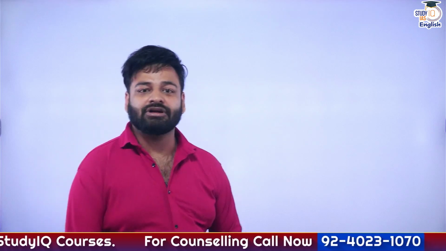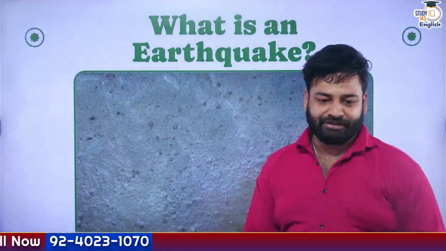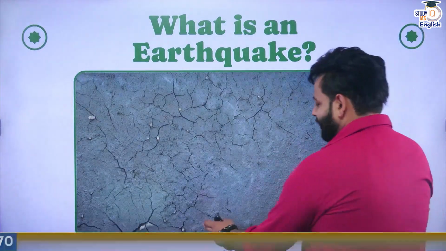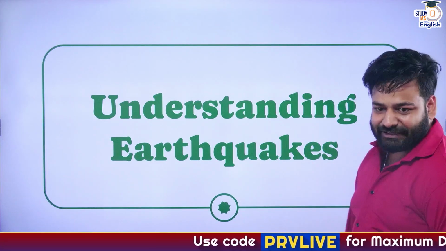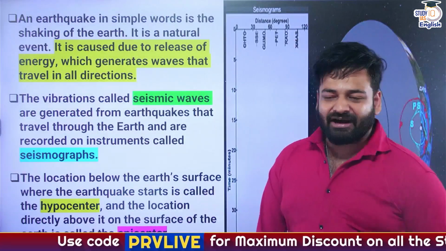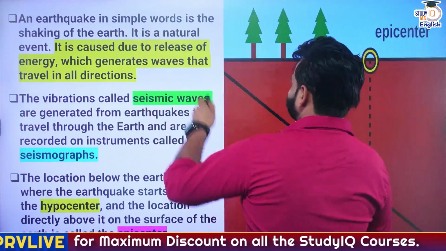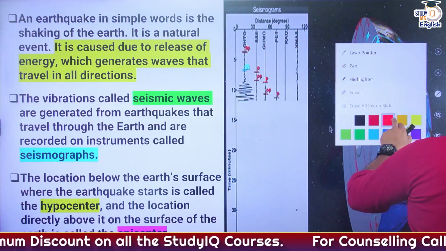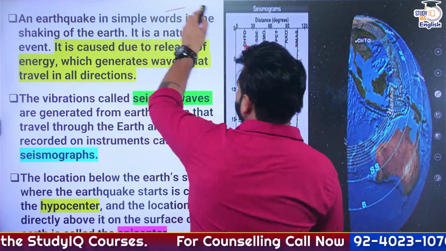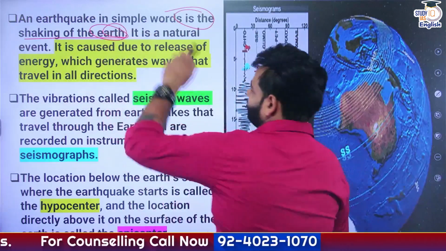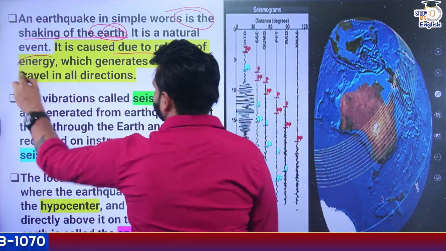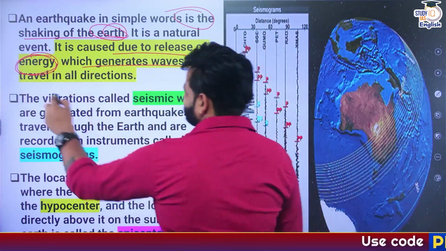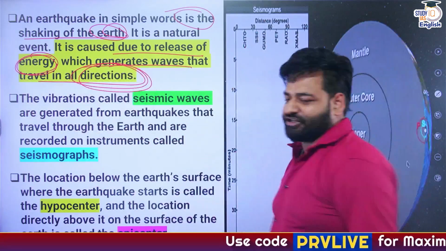And now let's talk about how we actually define this term, earthquake, right? So what is actually an earthquake? And apart from that, what are the features we need to discuss? Understanding earthquakes basically, right? So simply speaking, an earthquake in simple words is the shaking of the earth, a natural event caused due to the release of energy which generates waves that travel in all directions, right?